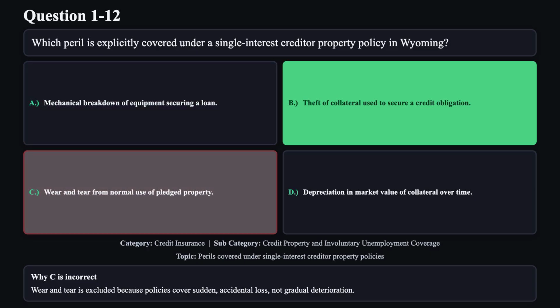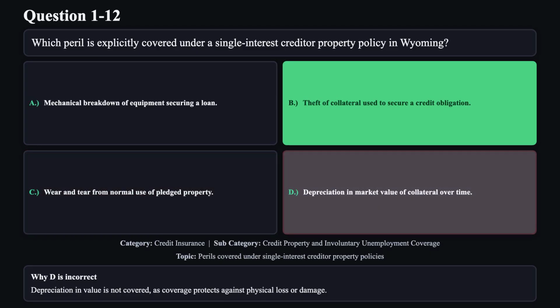Reason C is not correct. Wear and tear is excluded because policies cover sudden, accidental loss, not gradual deterioration. Reason D is not correct. Depreciation in value is not covered, as coverage protects against physical loss or damage.